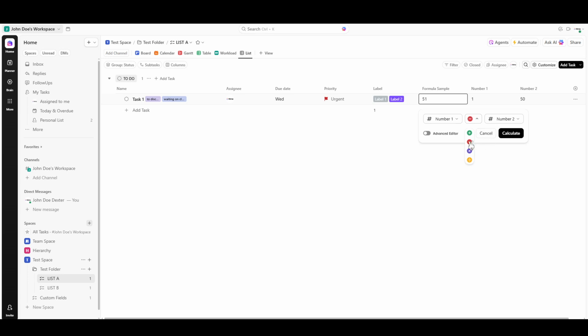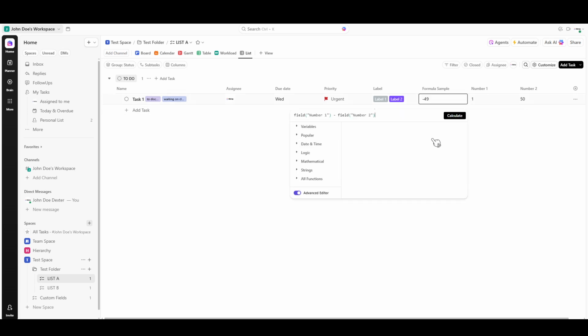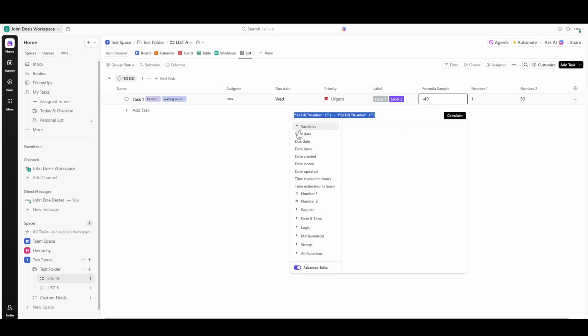For those of you who are looking to go beyond basic calculations, ClickUp also offers an advanced editor. This tool is perfect for more complex operations, allowing for greater flexibility and precision in how your data is managed and displayed. Whether you're dealing with sums, averages, or more intricate formulas, this advanced editor has you covered.